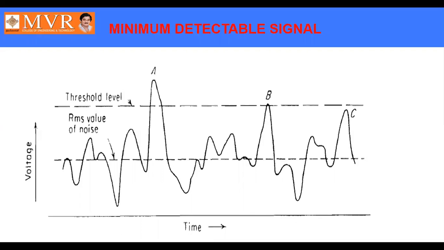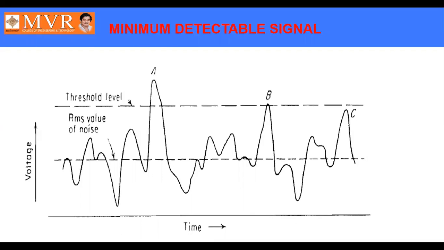Let us see an example that we have considered here. We consider an RMS value. We have given a threshold level which is indicated in dashed lines, and the RMS value is indicated in the dark lines. There we have considered 3 points A, B, and C. Now let us see the point A.